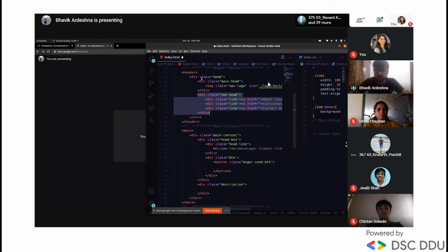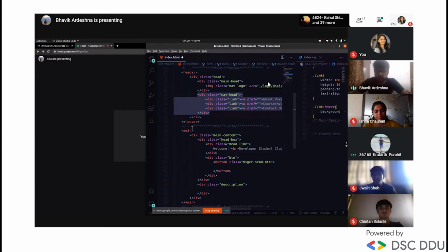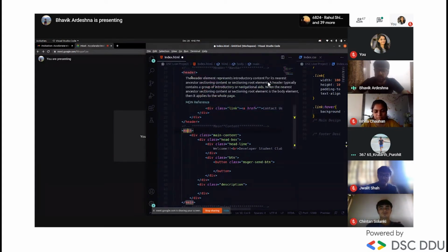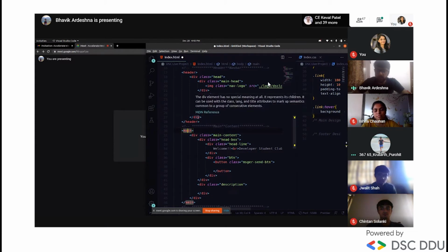So basically the div tag is very useful while coding. Mostly we put everything inside a div tag. It's just a name, it's not like main or header, it's div. So Bhaiya, can we use another name instead of div, or do we have to use div only? No, that's not specific. But mostly we have practiced that we write a div tag. Okay, yeah, got it.